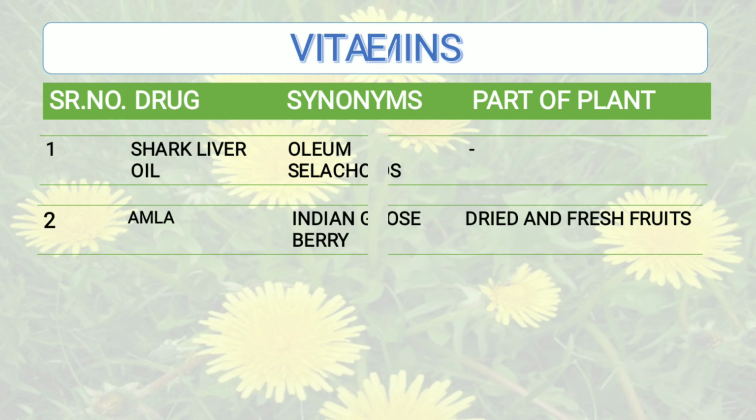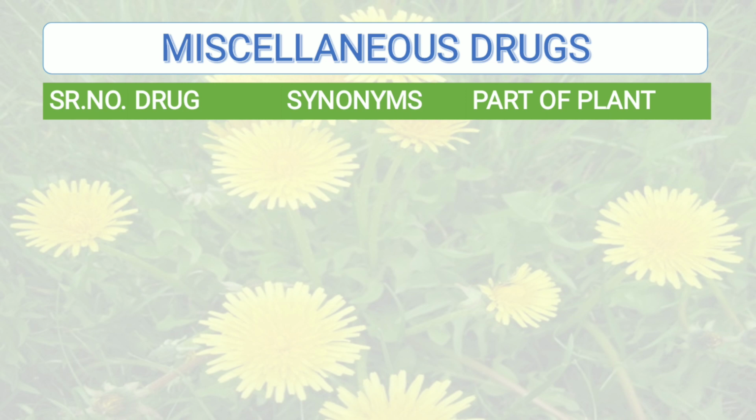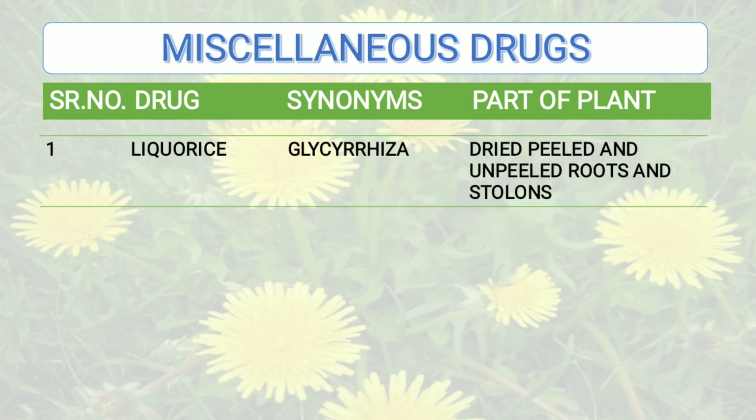Then moving to the next category, that is miscellaneous drugs, and the drugs included are, first one, licorice. Synonym of this drug is glycyrrhiza, or it is also known as mulethi in Hindi, or it can be called licorice roots. Part of the plant that is used is dried peeled and unpeeled roots and stolons.